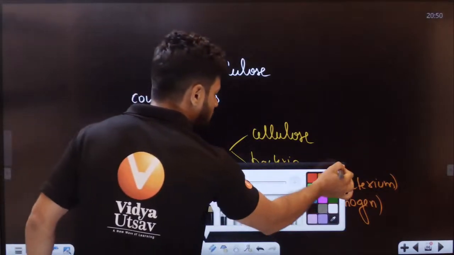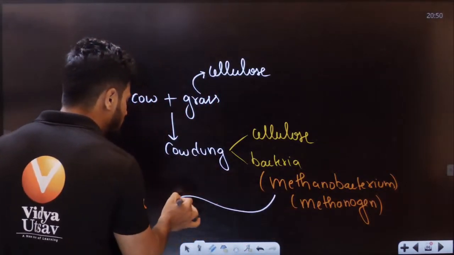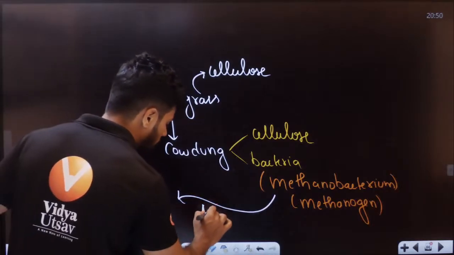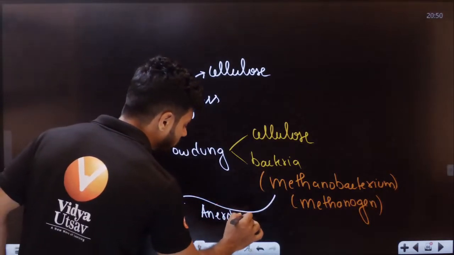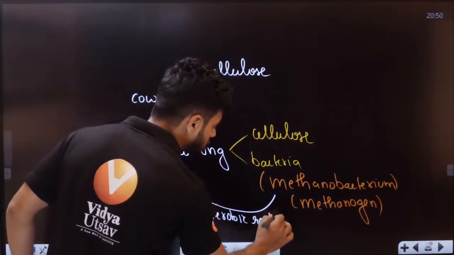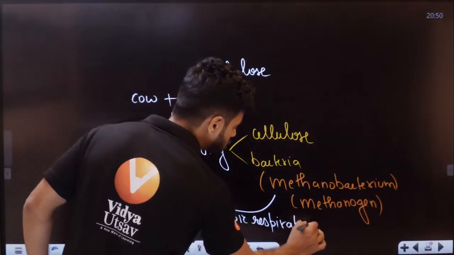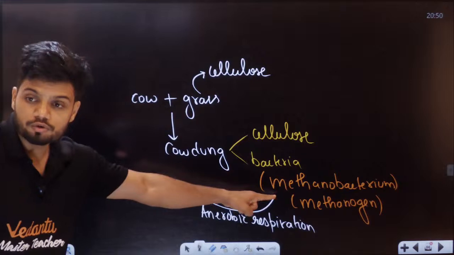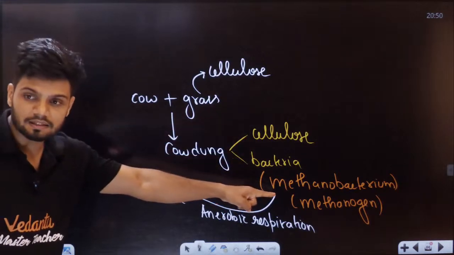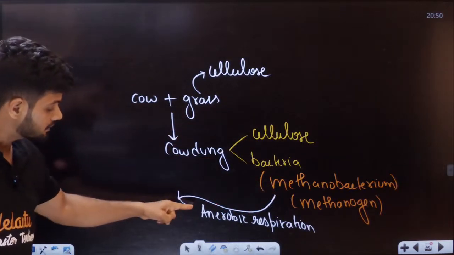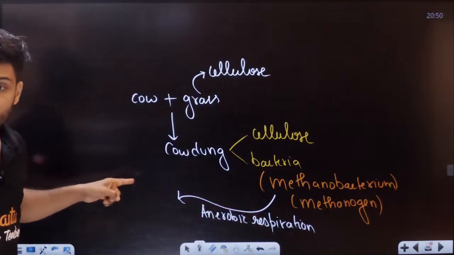Now, this bacteria, using the cellulose, undergoes anaerobic respiration. Friends, what do we get?